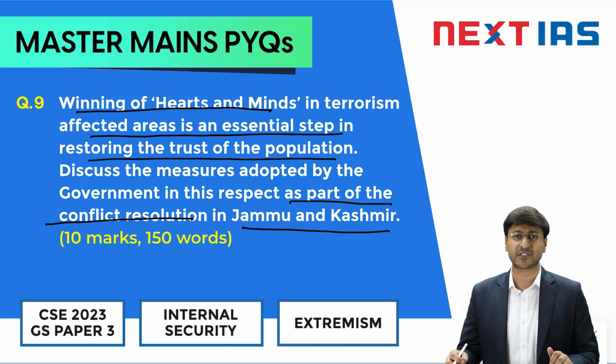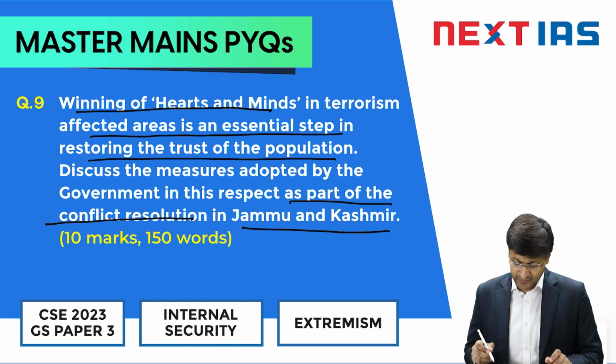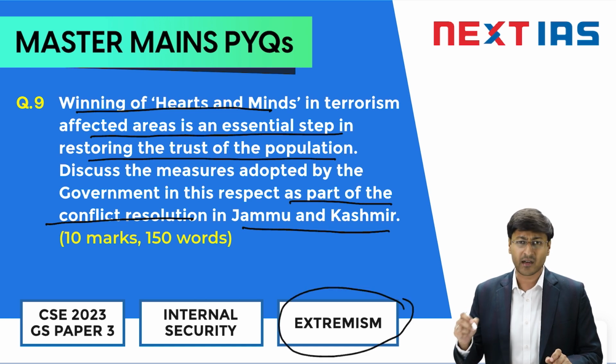Now, if we look at the relevance or the context of the question, why did UPSC ask this particular question in 2023 UPSC mains? Basically militancy in Jammu and Kashmir is one topic that never fades. And this question particularly caters to the topic of extremism in your internal security syllabus. We see often in news that either there was a terrorist attack in some part of Jammu and Kashmir or some of the terrorists got arrested.